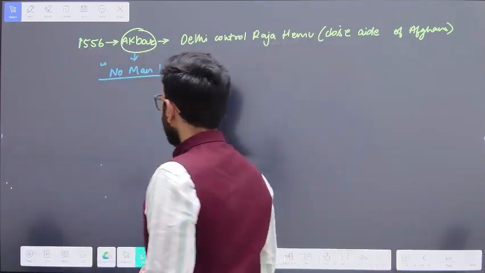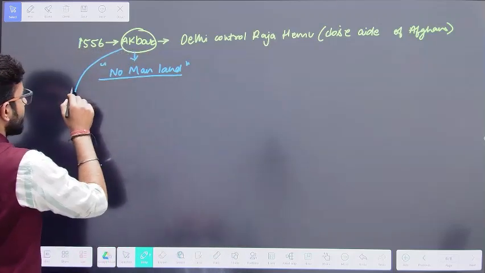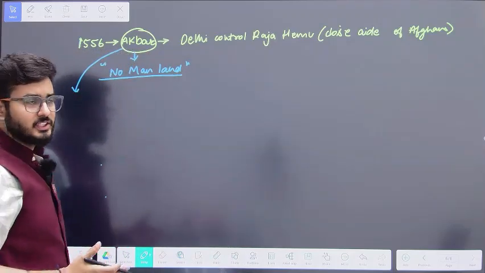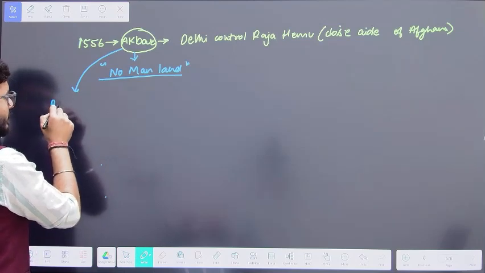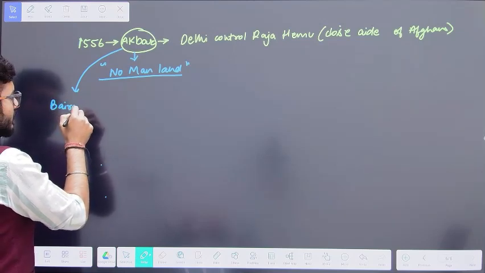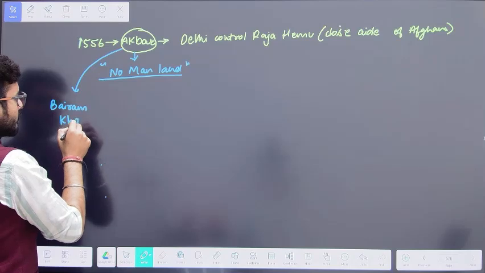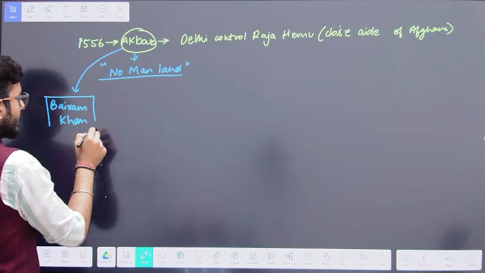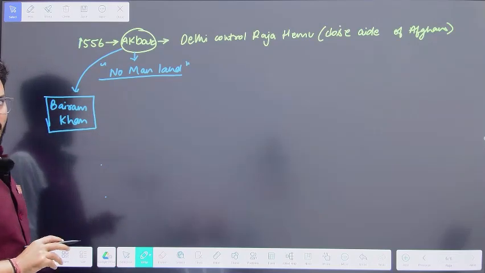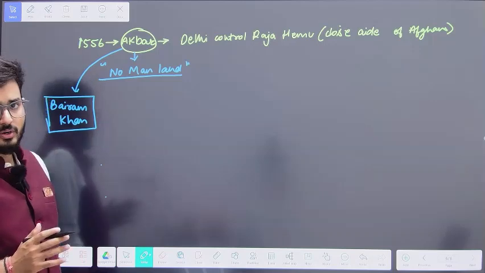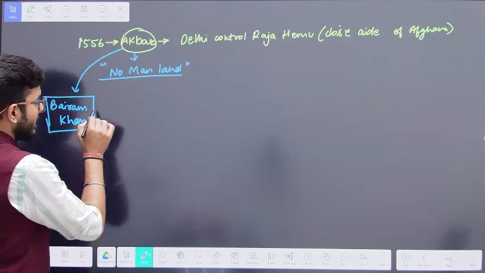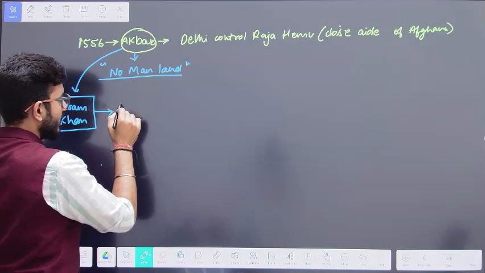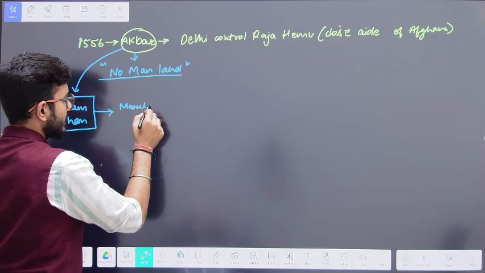At that point of time, Akbar had a regent, a protector, known as Bairam Khan. Now, Bairam Khan knows that Hemu has taken control of the Delhi area. So Bairam Khan takes Akbar and marches towards Delhi.